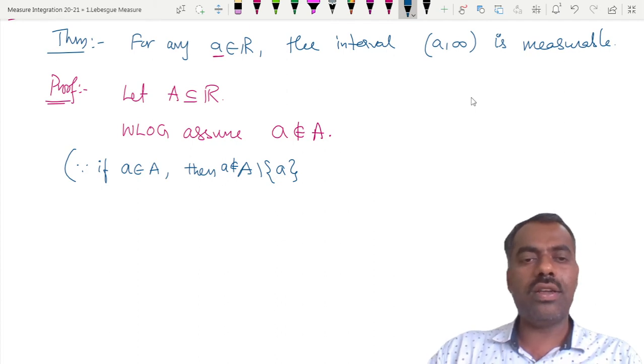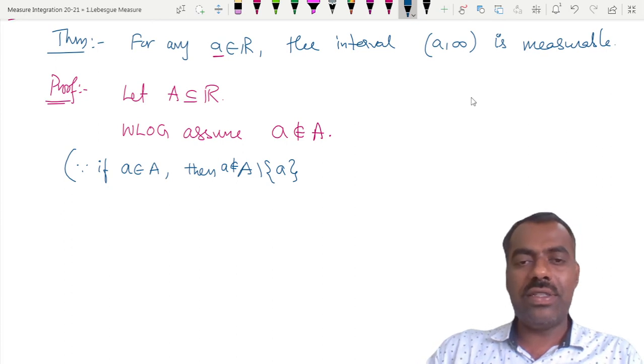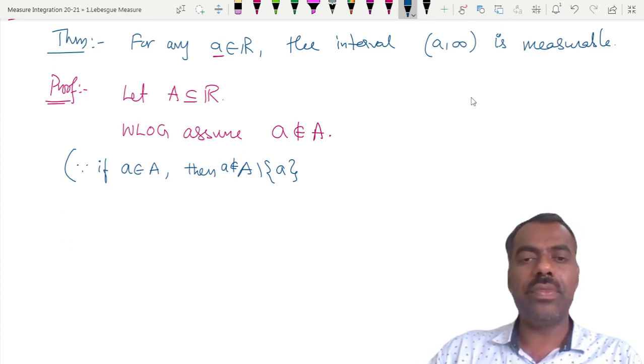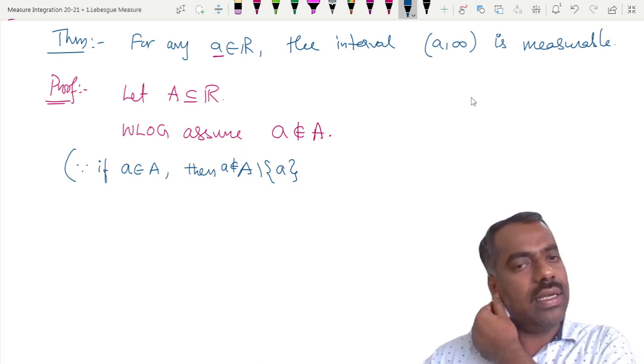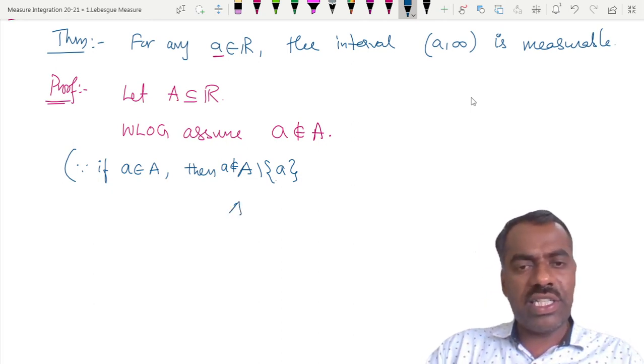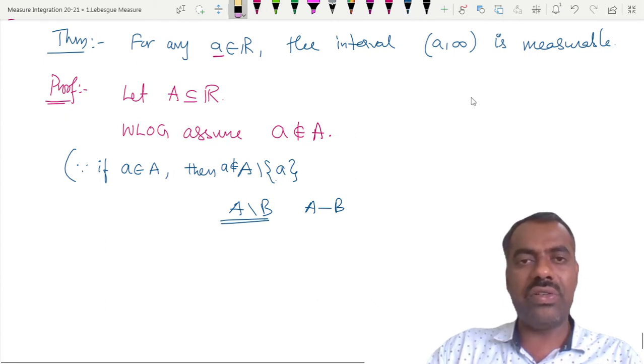If an element is there, you simply remove that element from the given set. A minus a: other than a, you are taking all the remaining elements. Do you know this notation A minus a? For sets we don't usually write like this; we write the slant notation, right?